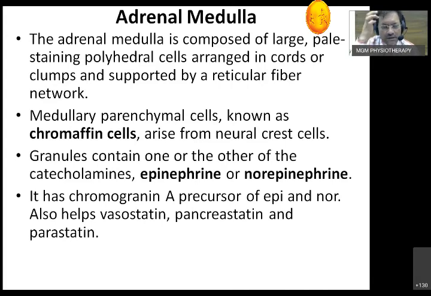And what is the precursor of this epinephrine and norepinephrine? The precursor in these chromaffin cells is called chromogranin A, and this chromogranin A further forms the epinephrine and norepinephrine. Also, it helps in formation of vasostatins, pancreastatins, and parastatins. These are a few additional hormones. So, chromogranin A is produced in chromaffin cells of the medulla. Why am I going to talk about this? Well, in the end, we talk about the applied importance of this.